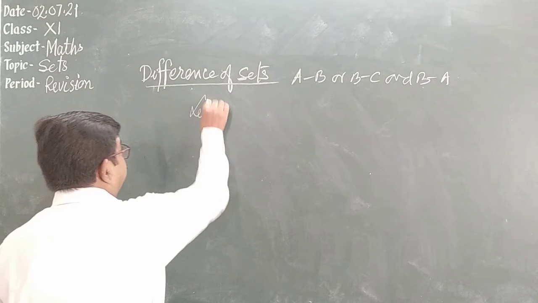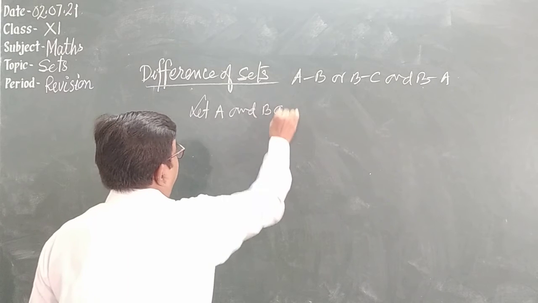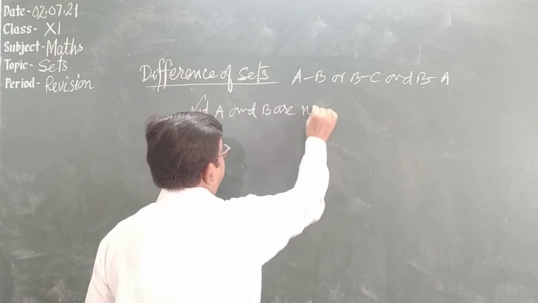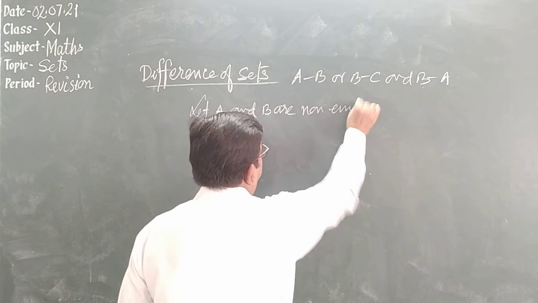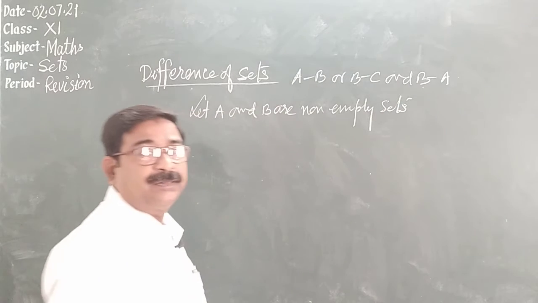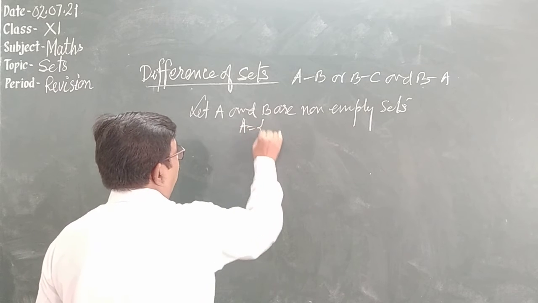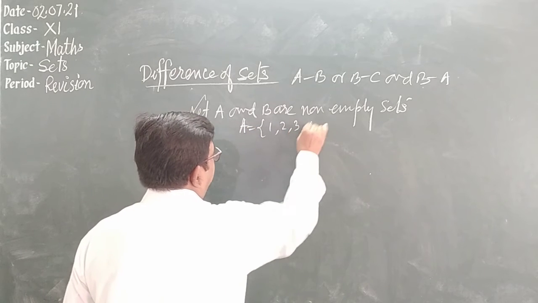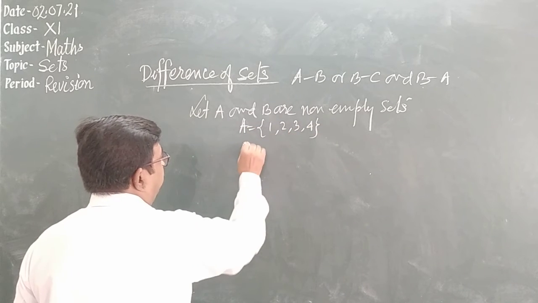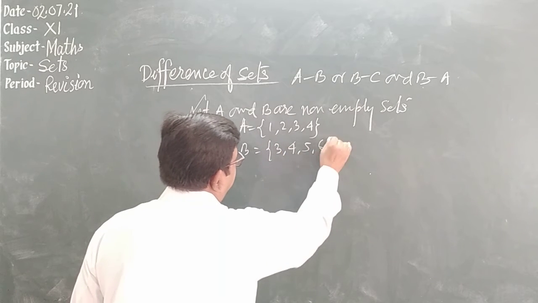Let A and B be non-empty sets, and A is equal to 1, 2, 3, 4, B is equal to 3, 4, 5, 6.